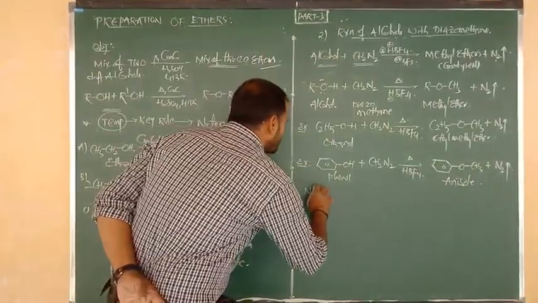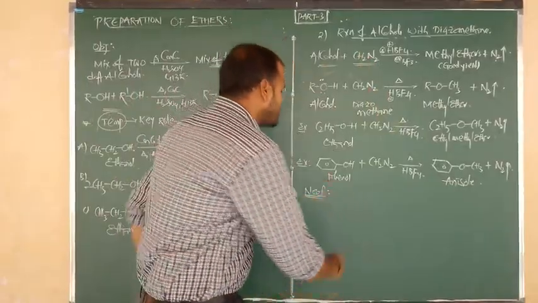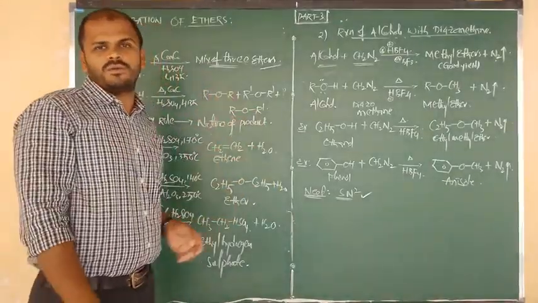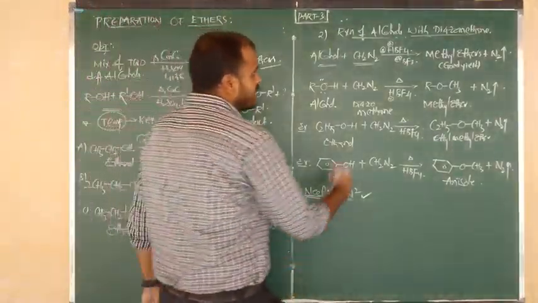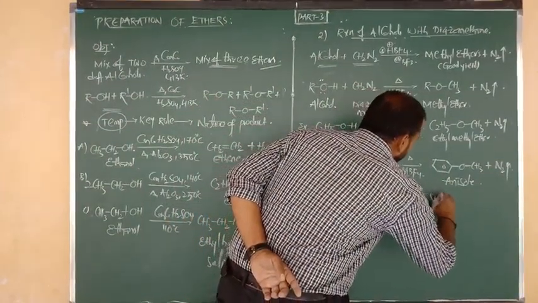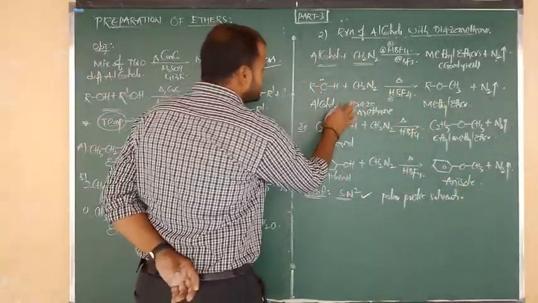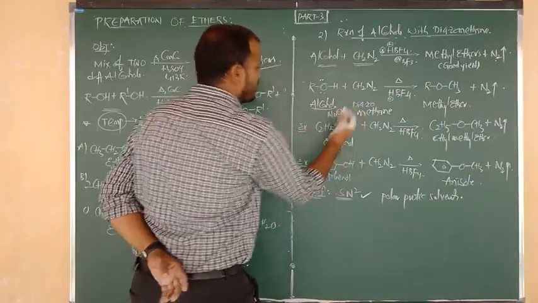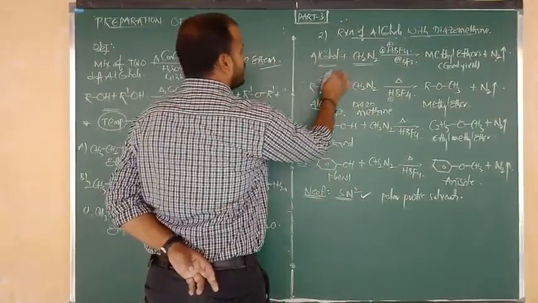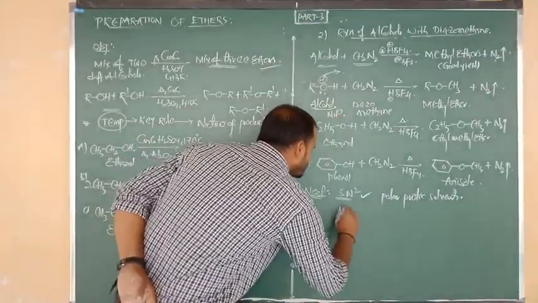And finally, from this you have to remember some points. The reaction of alcohol with diazomethane is also one type of nucleophilic substitution reaction. Which type? Bimolecular nucleophilic substitution reaction. That means this reaction takes place in polar protic solvents. Try to remember that in this reaction, alcohols act as nucleophiles, because the oxygen in alcohols has two lone pairs. Due to the presence of two lone pairs, it acts as a lone pair donor. So alcohols act as nucleophiles.